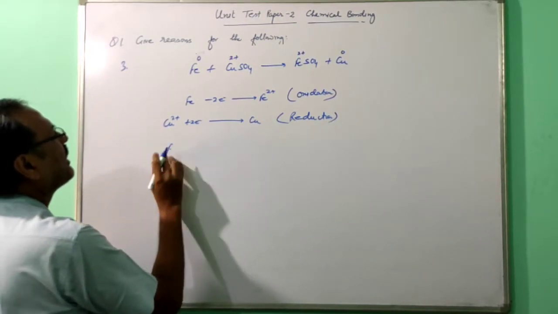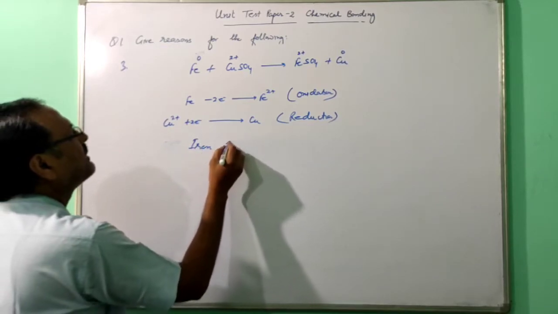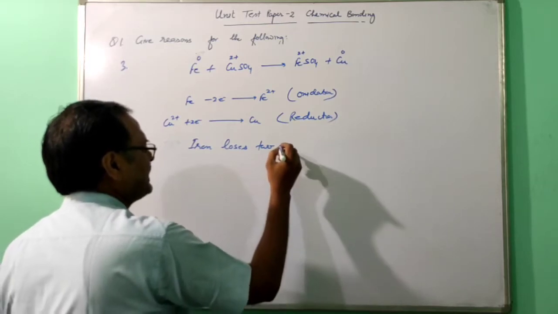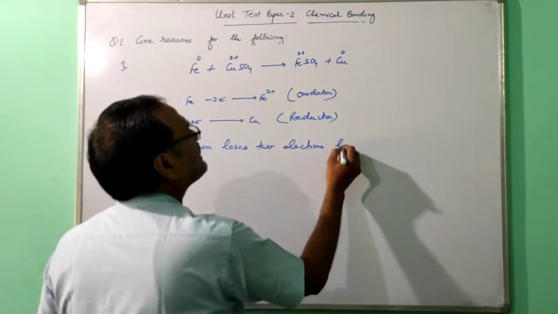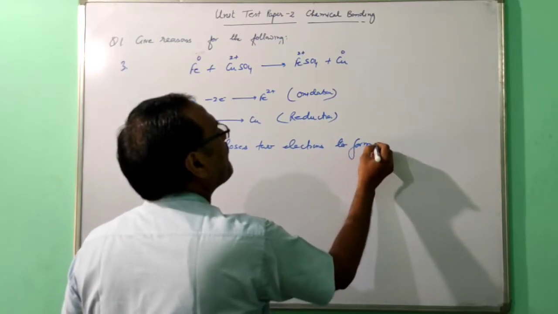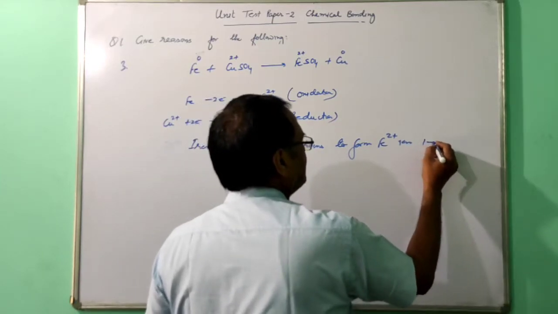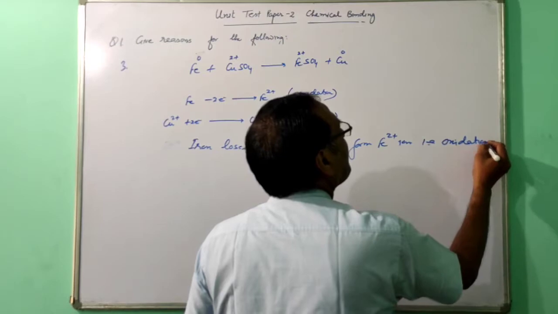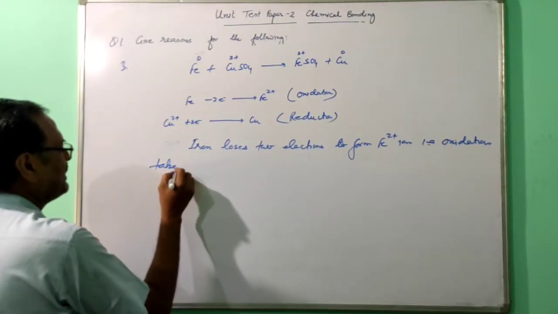So iron loses 2 electrons to form Fe2+ ion, that is oxidation takes place.